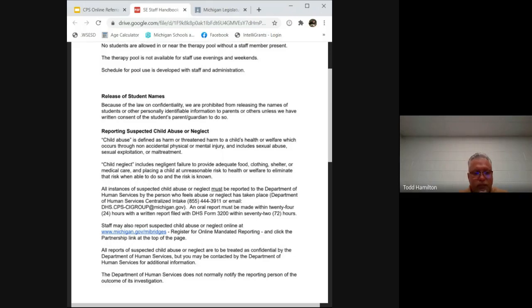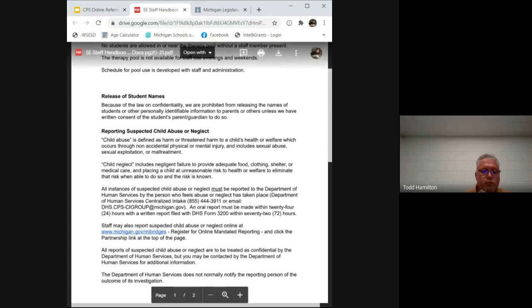Child neglect includes negligent failure to provide adequate food, clothing, shelter, or medical care, and placing a child at unreasonable risk to health and welfare, or failing to eliminate that risk when able to do so and the risk is known.